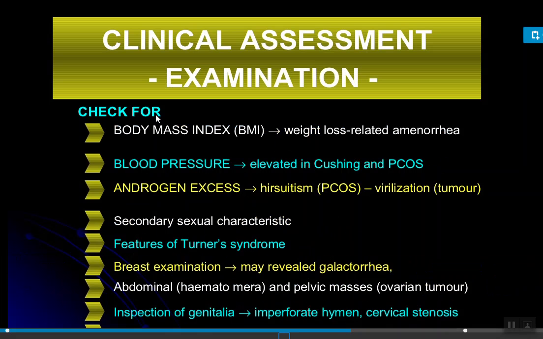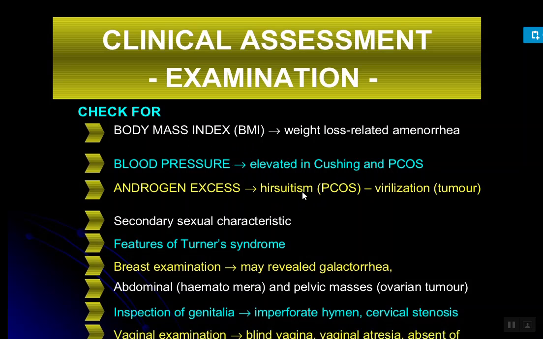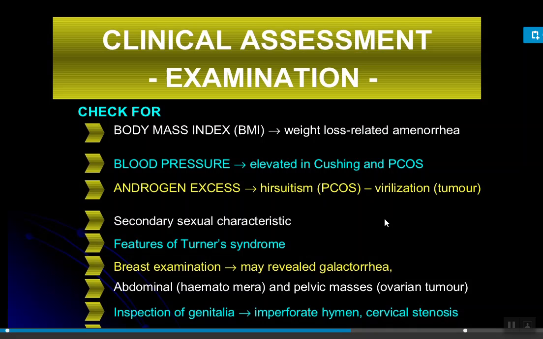Okay. Next assessment, we have to check for BMI, that is body mass index, and blood pressure, that is elevated in women or girls with PCOS, androgen excess, means excess production of the male hormone, hirsutism, that is growth of hair at the cheek, and virilization, that is due to tumors from around the ovaries.